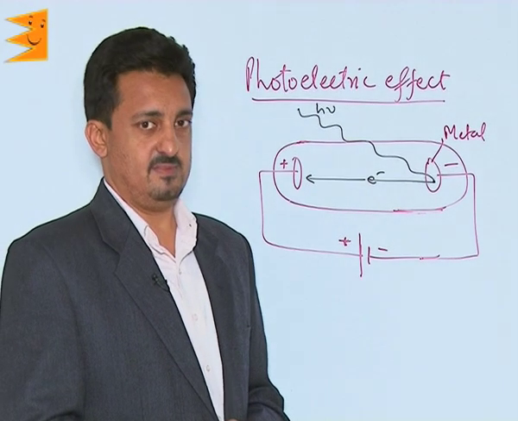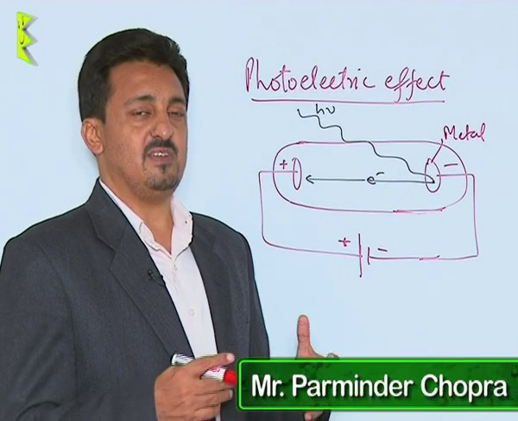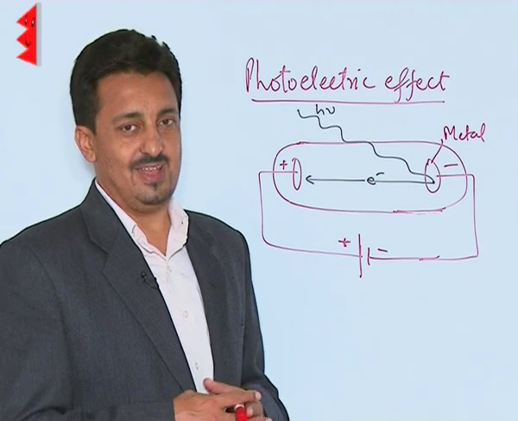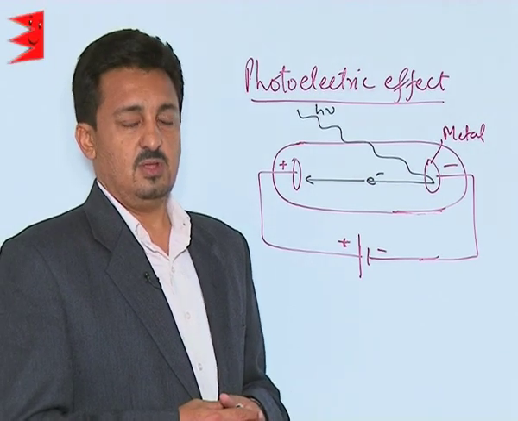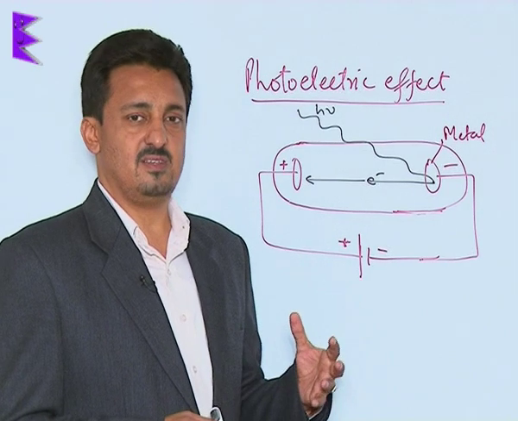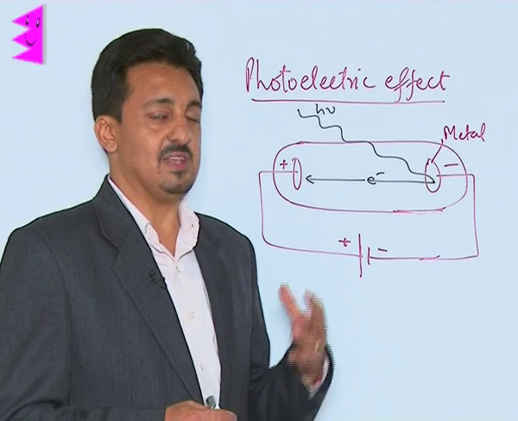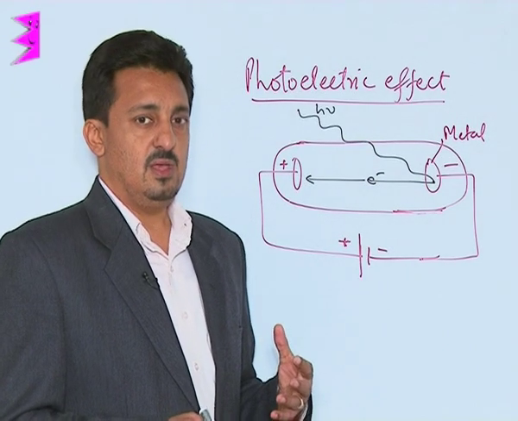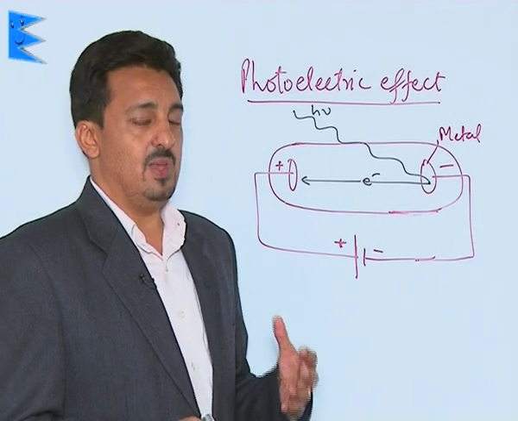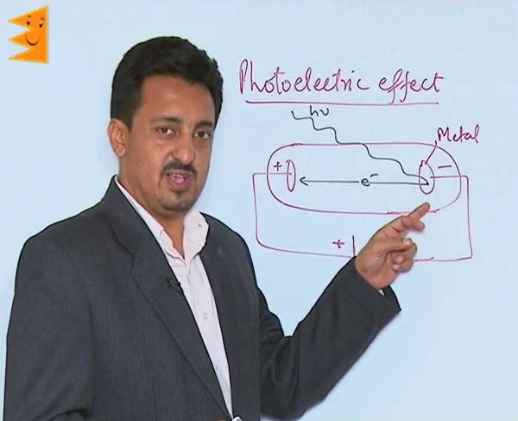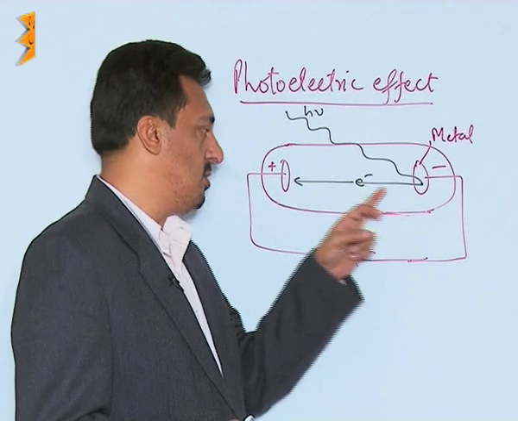Photoelectric effect. It is the effect which is actually the most important proof of the particle nature of the EM radiations. Though it was first studied by Hertz, it was Einstein who explained this whole concept and the effect later on. Now, what is the photoelectric effect? When a highly energetic radiation is incident on a metal surface, electrons are knocked out from its surface.